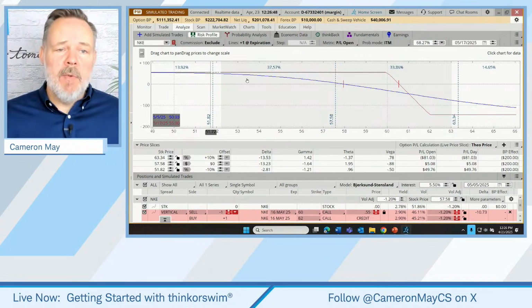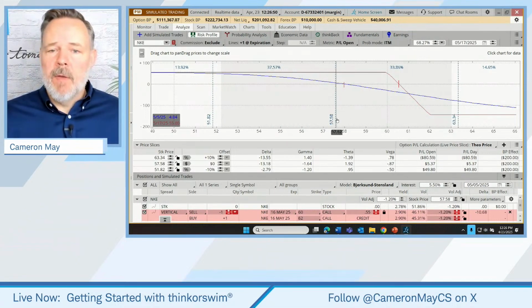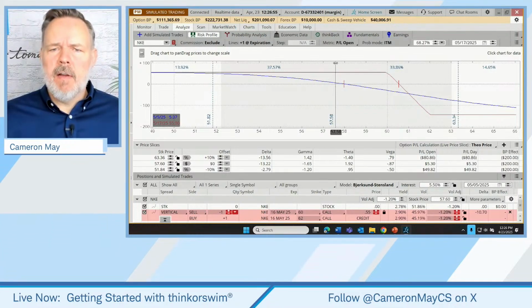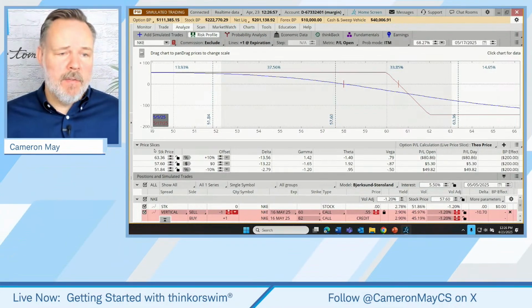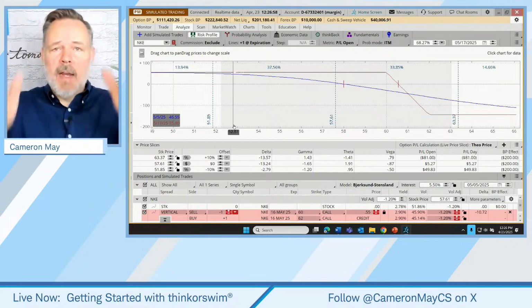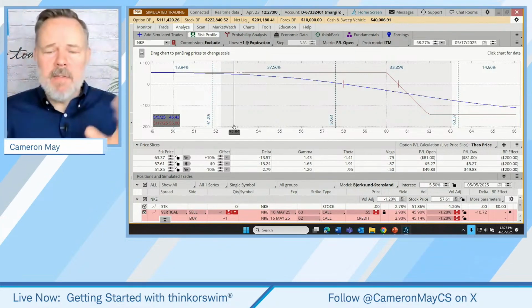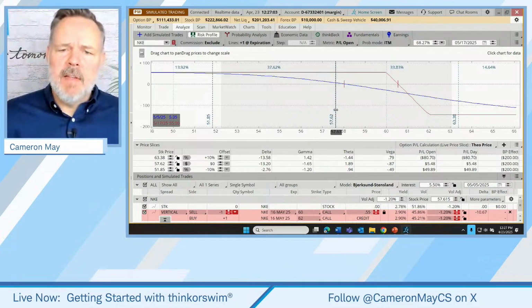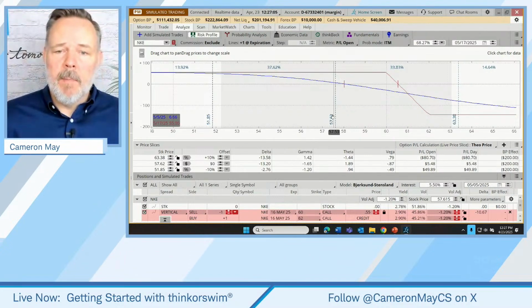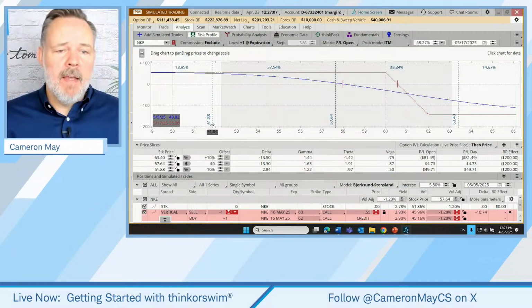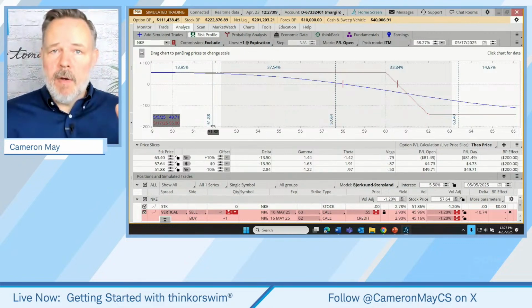And they're associated with these lines. So these lines, we know that the middle one is the current price of the stock, but we generically refer to these as slices. Notice the word slices right here. It's because they're kind of slicing the chart up into quadrants. This slice is the current price of the stock. This slice is 10% below the current price. This slice is 10% above the current price.